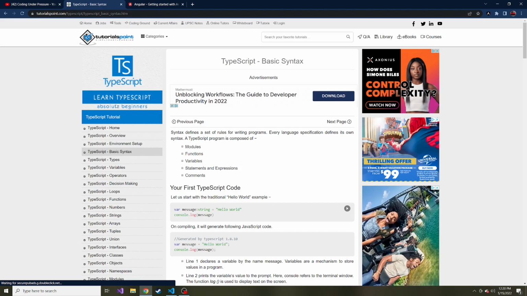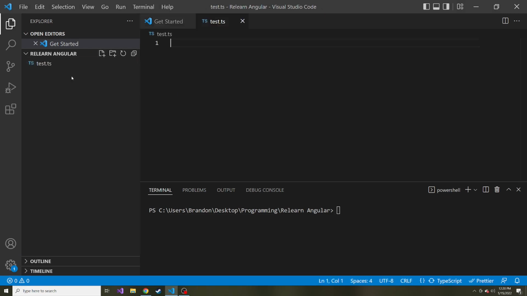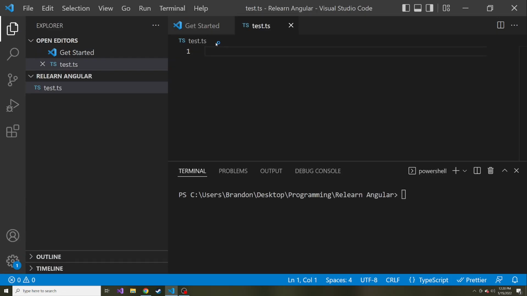So in this video, let's just worry about the basic syntax in TypeScript. We're just going to do something very similar to this. We're going to compile it together, look at the JavaScript, and also create an error when it gets compiled. You can see what that looks like. So I have VS Code open here, brand new folder. I'm going to create a new file and call this test.ts. .ts is a TypeScript file, and let's open that guy up. Hopefully you guys can see this. I will zoom in a bit more.